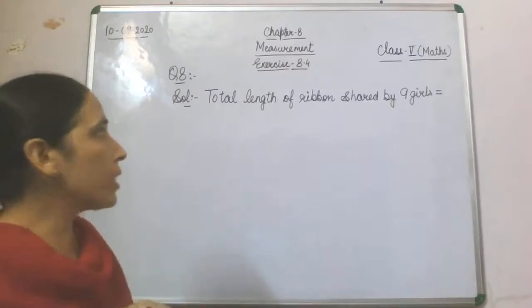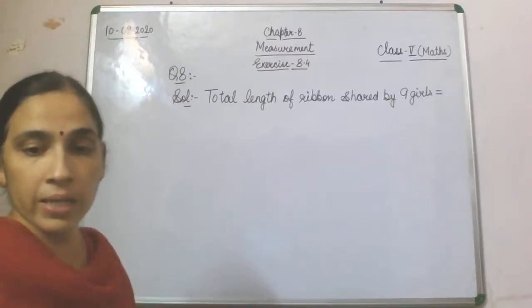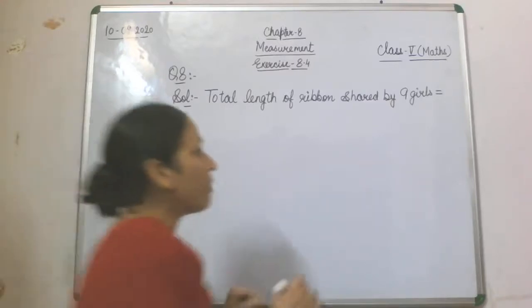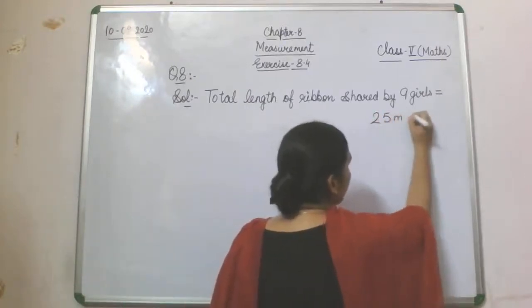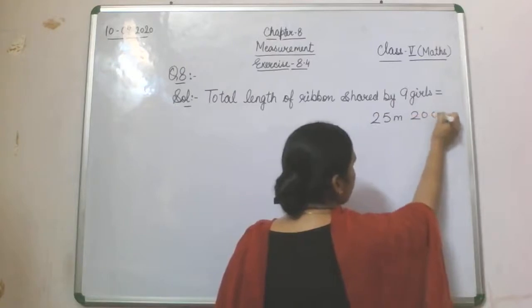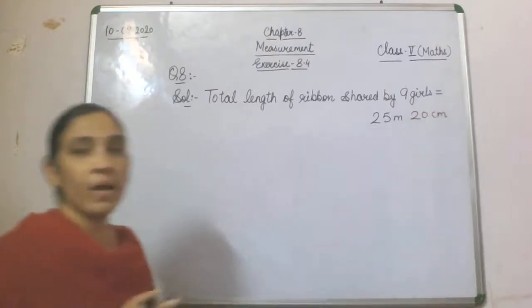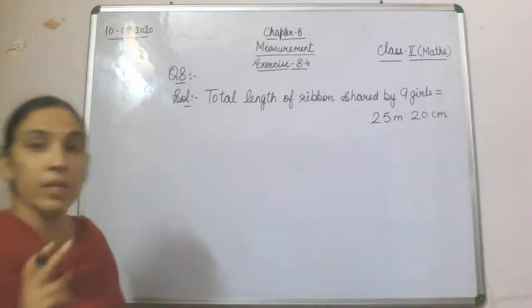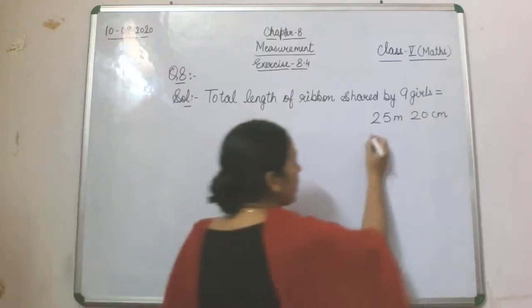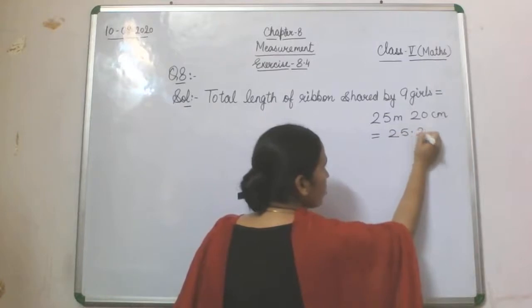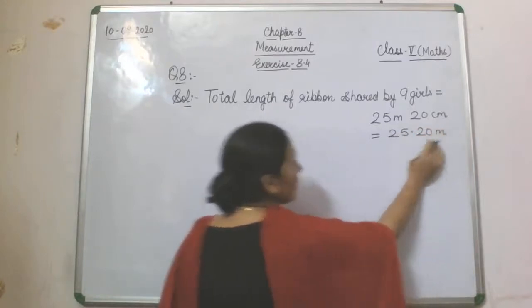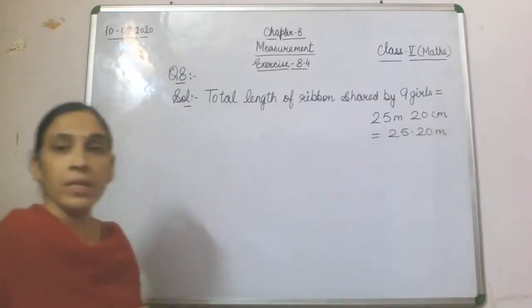Now the total length of ribbon shared by 9 girls is given, that is 25 meter 20 centimeter. This 25 meter 20 centimeter we will write in the bigger unit only, that is 25.20 meter. See this conversion we have done.